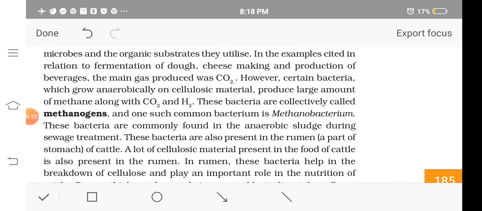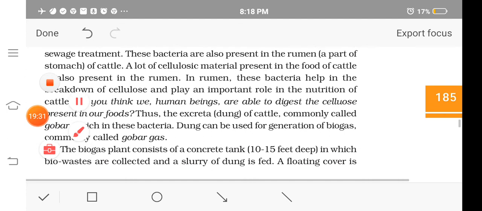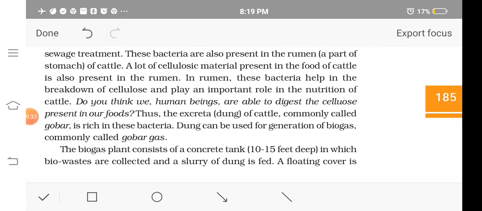It is actually a kind of symbiotic association: the bacteria get a cellulosic medium to grow, and in return the cattle benefit as they can digest the cellulosic material. When they digest it, they produce methane and other gases.